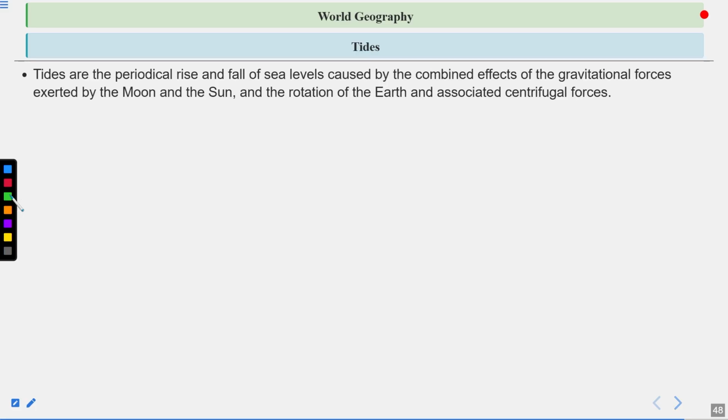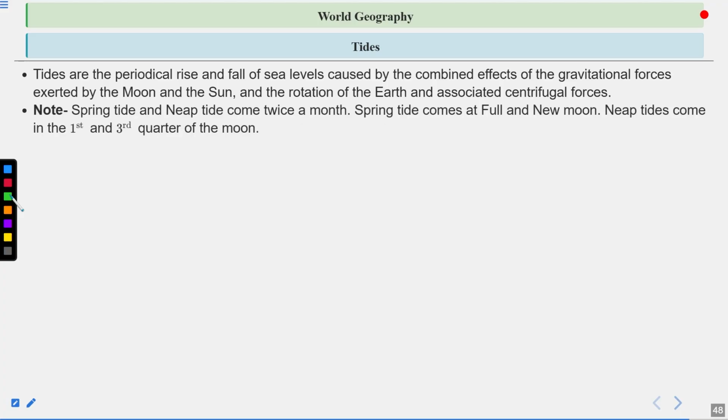Now tides. Tides are the periodical rise and fall of sea levels caused by the combined effects of the gravitational forces exerted by the moon and the sun, and the rotation of the earth and associated centrifugal forces. Spring tide and neap tide come twice a month. Spring tide comes at full and new moon. Neap tide comes in the first and third quarter of the moon, in which the low tides are found, and in spring tides the high tides are found.